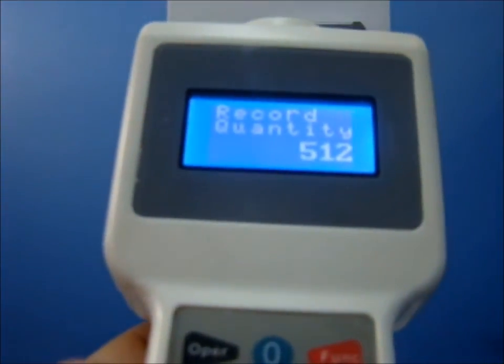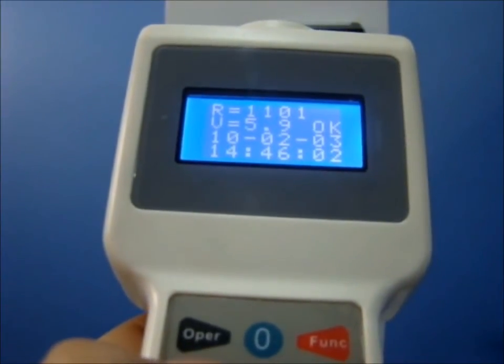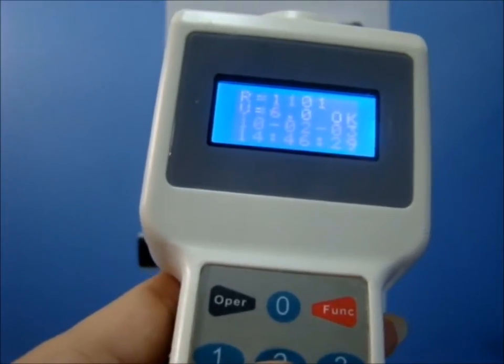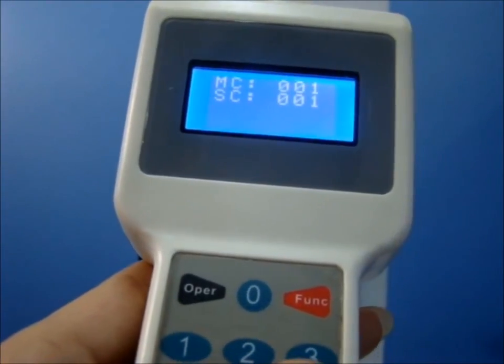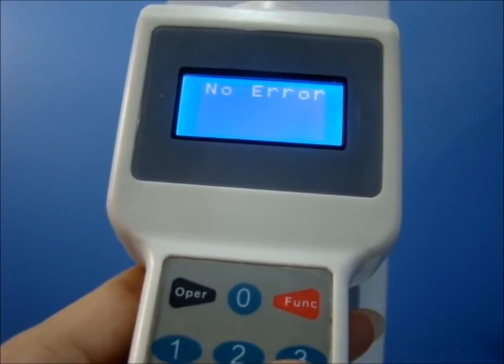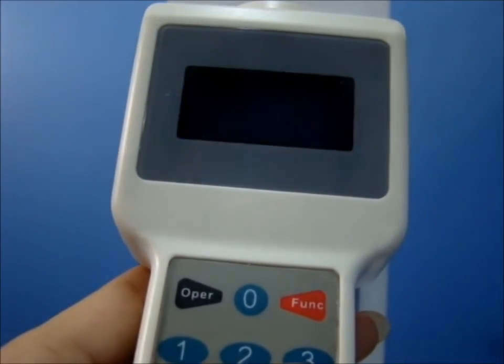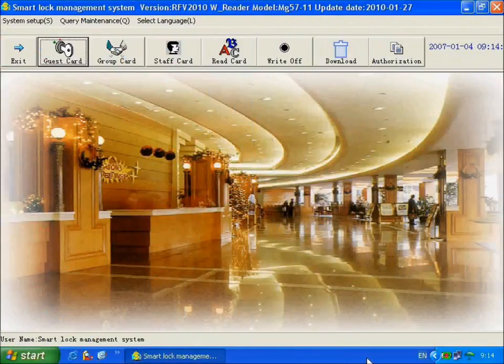Collected success. Press 1, display the room information. Press 2, display the MCSC code. Press 3, display the unlock failed reason. Now, introduce how to query the record on the lock programmer through the software.